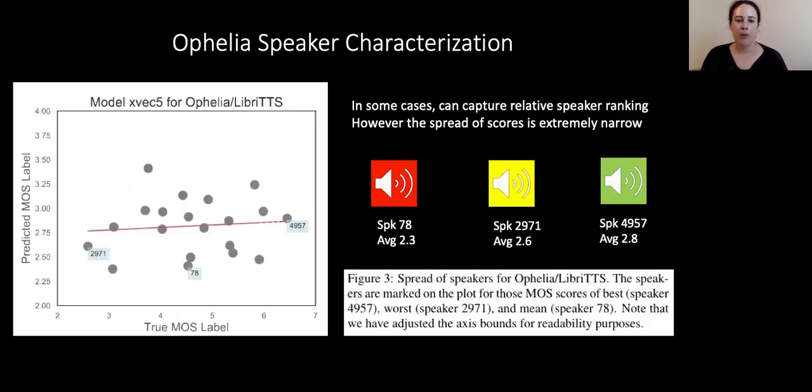So even though the MOSNet doesn't generalize well to this new system, when we use our best performing representation, the X factor 5, what we can capture is some relative speaker rankings.